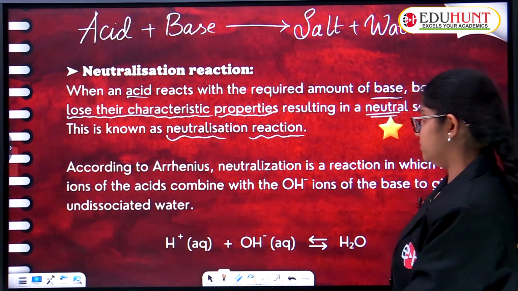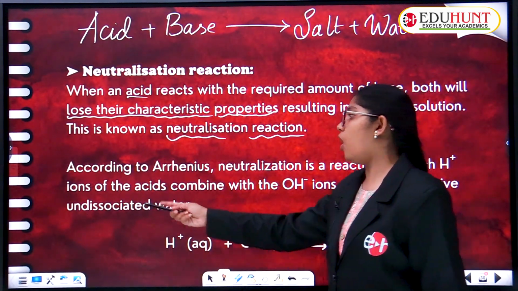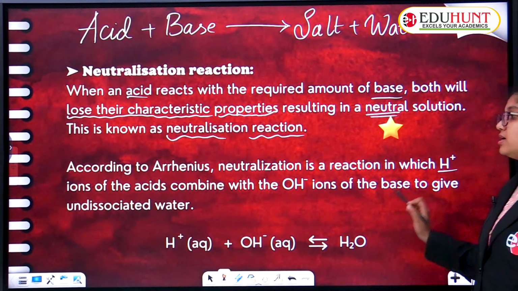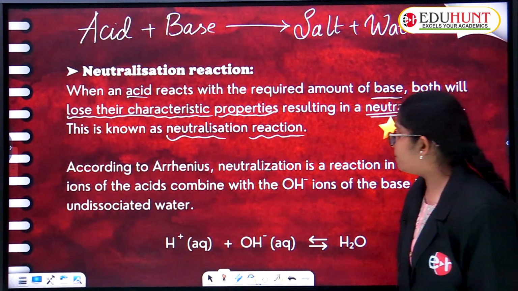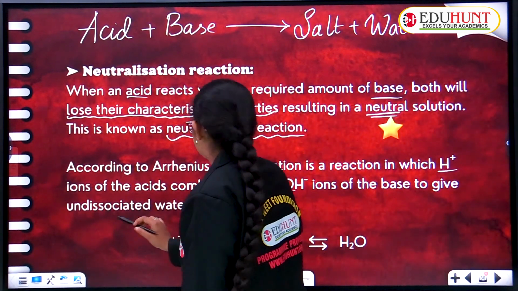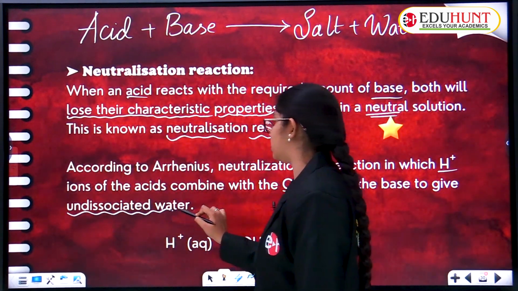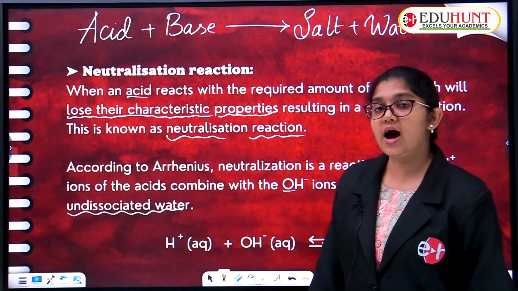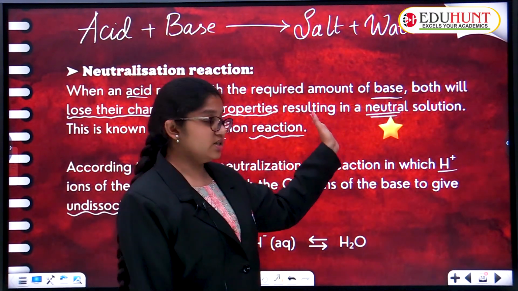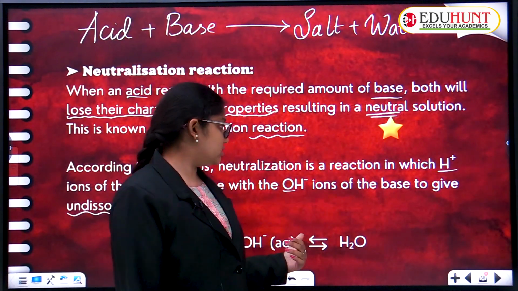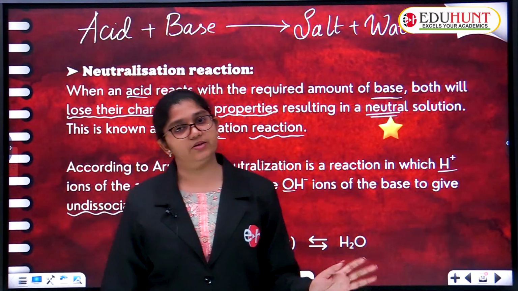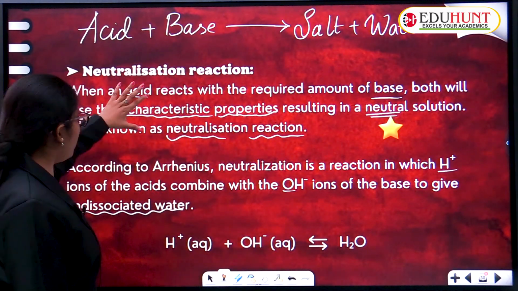Here we go with what Arrhenius said. According to Arrhenius, neutralization is a reaction in which H+ ions of the acid combine with the OH- ions of the base to give undissociated water. According to Arrhenius the concept is the same, but here they used the words H+ ions and OH- ions of acids and bases respectively. That's it. So this is what we know earlier.